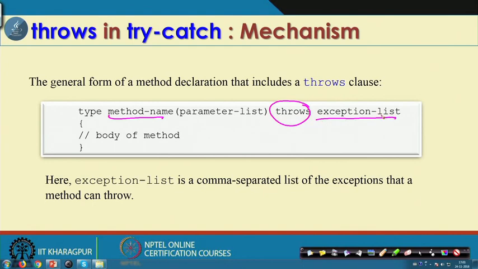So, if there is, say, ArrayIndexOutOfBoundsException, then comma, if there is a NullPointerException, then comma, and so on. This is basically the list of all exceptions that this throws can throw, so that the corresponding catch blocks will be there and can catch them. So, the idea here is that this throws clause declares multiple exceptions that may occur in a method.